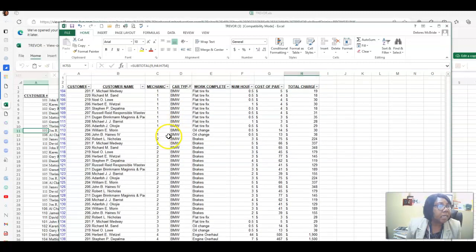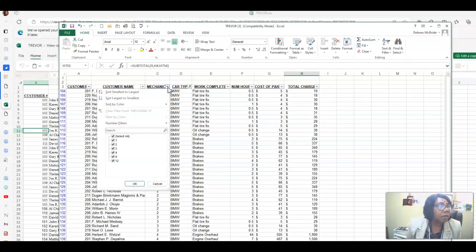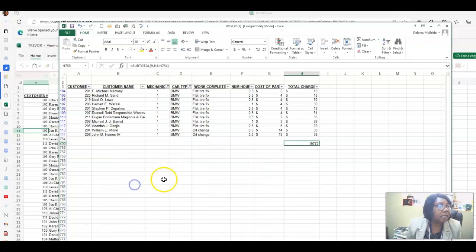Now, if I want to see what mechanic 1 brings in, I would click on the mechanic, deselect that, select 1, and OK it. Now I can see exactly what mechanic 1 brought in.